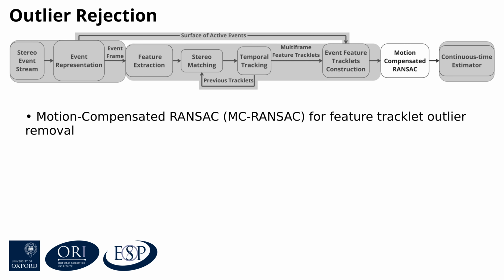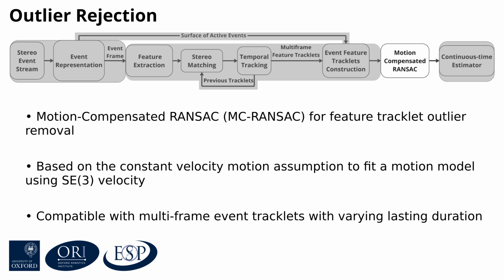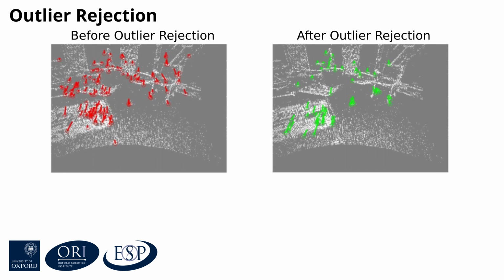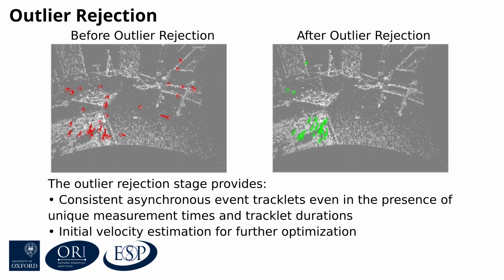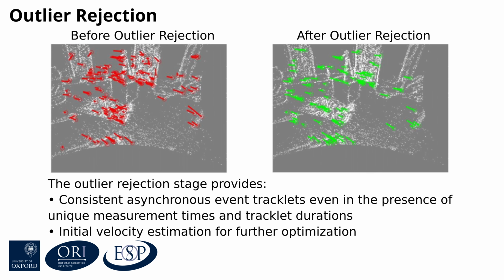To effectively reject those outliers and maintain the good quality of the inlier feature tracklet set, we use motion-compensated RANSAC as our outlier rejection scheme. It's based on a constant velocity motion assumption and fits a motion model using SE3 velocity. This scheme is naturally compatible with asynchronous event tracklets with unique measurement times. Here we show the event feature tracklets before and after the outlier rejection scheme. With motion-compensated RANSAC, the resultant inlier tracklets are more consistent with each other.